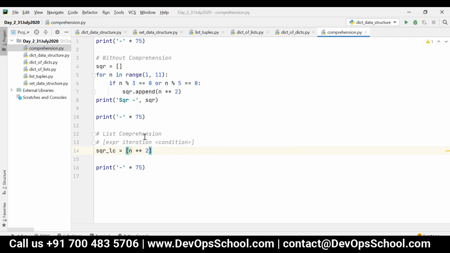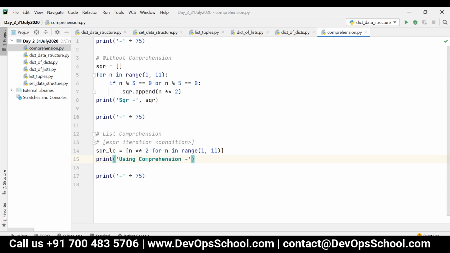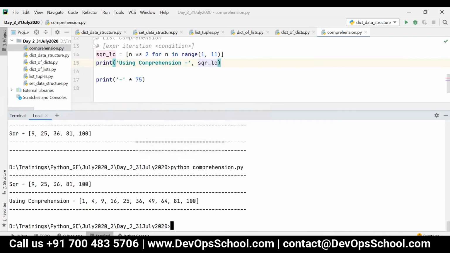And then for n in range of 1 comma 11. So now if I print this, using comprehension, you can see the output like 1 square to 10 square.